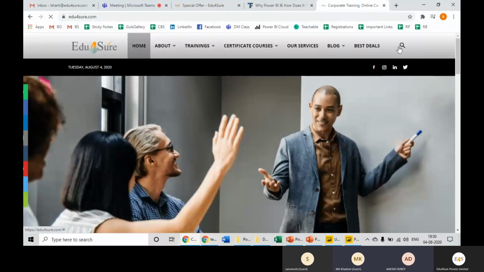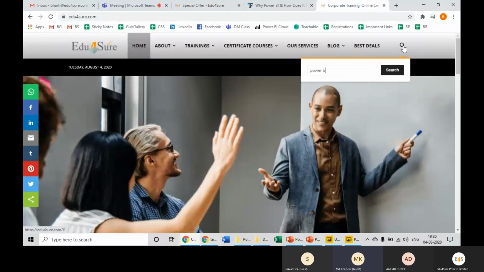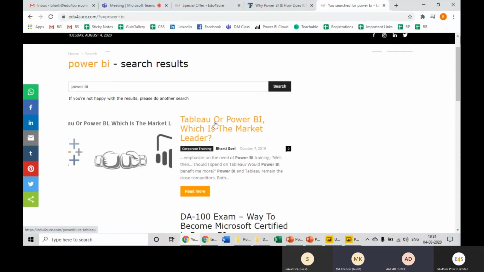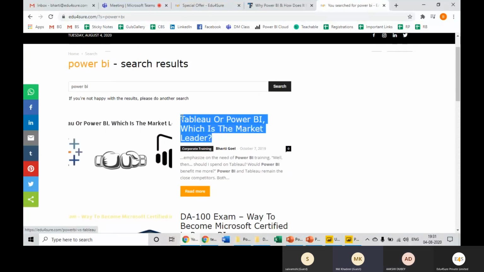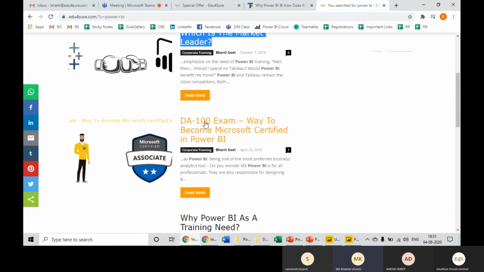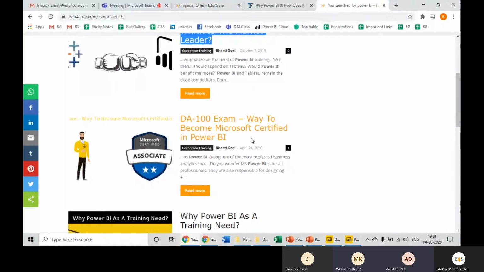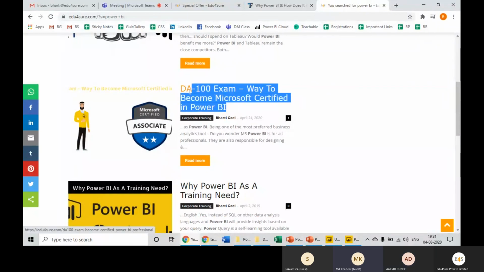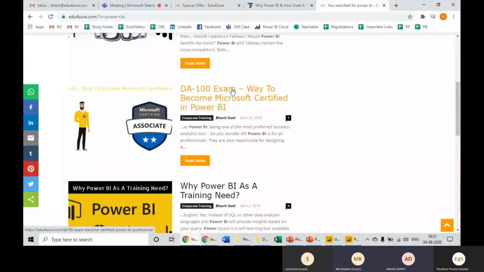I write a lot of blogs. Once you search Power BI on my website, you will get these blogs, such as Tableau or Power BI, which is the market leader, and you can read the entire comparison. This is the one you are talking about, DA-100. There was an earlier certification, 70-778. There are a lot of certifications by Microsoft, but this is the latest one and it has replaced that.